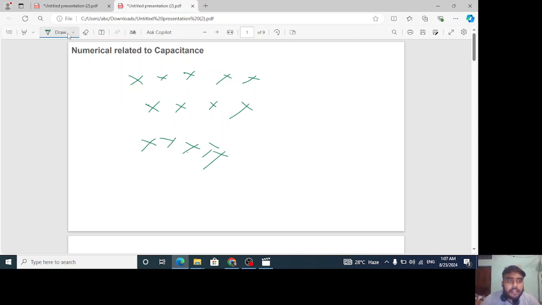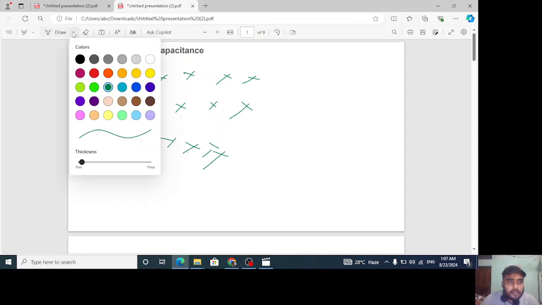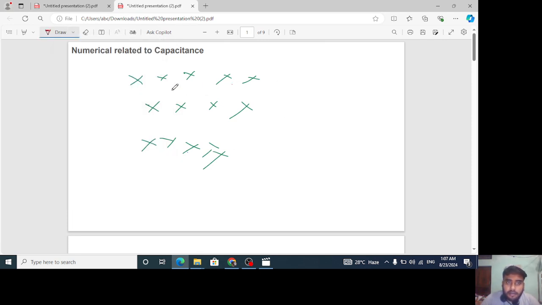Now we have a circuit inside this magnetic field only. We have a circuit like this, connected with a capacitor. A capacitor is connected. It is not a battery. It is a capacitor. Understand this.